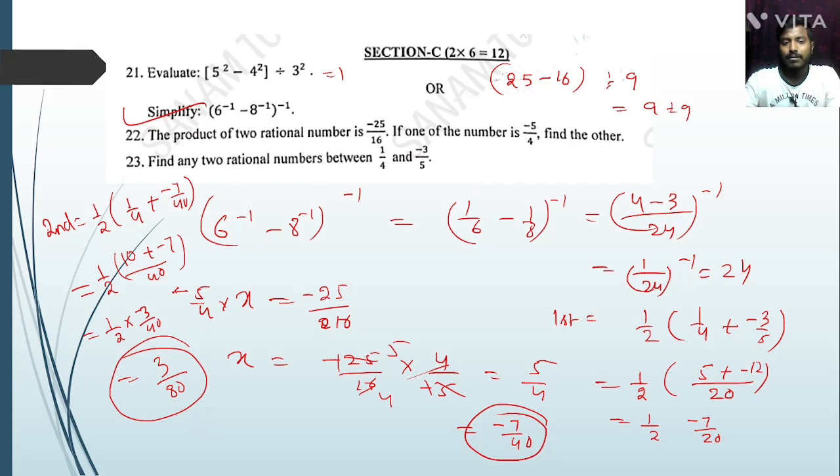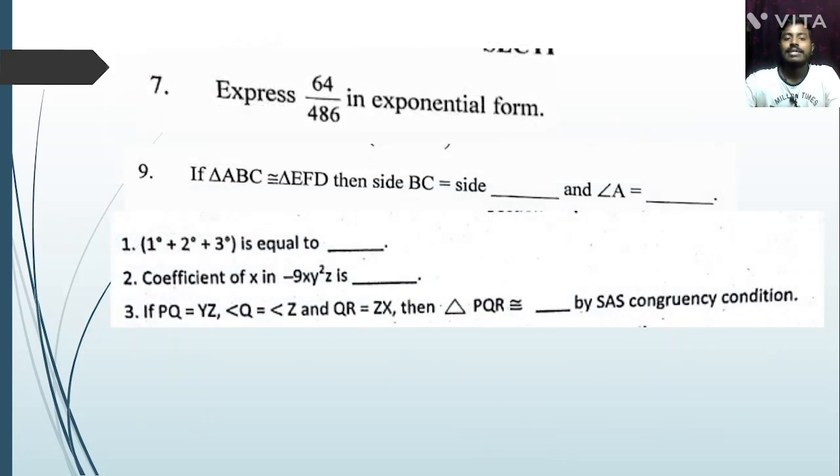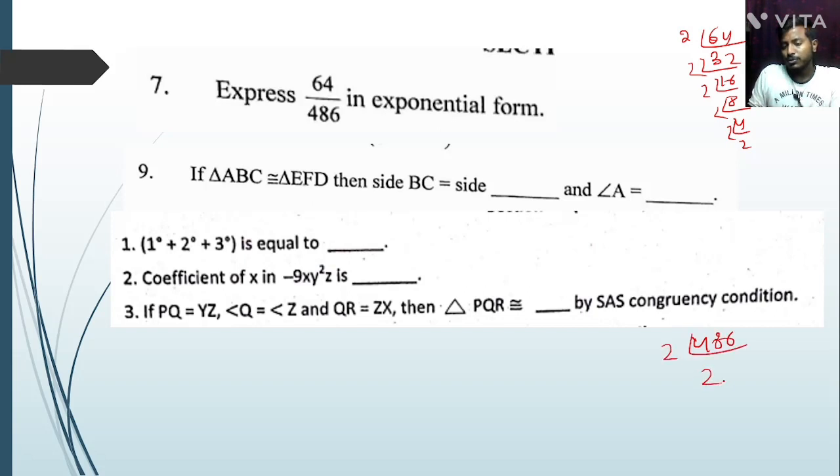Next question. Express this in the exponential form. So 64 we can write, okay, prime factor. 64, 2 into 32, 2 into 16, 2 into 8, 2 into 4, 2 into 2. Now again prime factor 486: 2 into 243, 3 into 81, 3 into 27, 3 into 9, 3 into 3, 1, 2, 3, 4, 5.